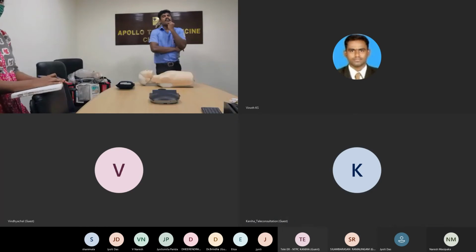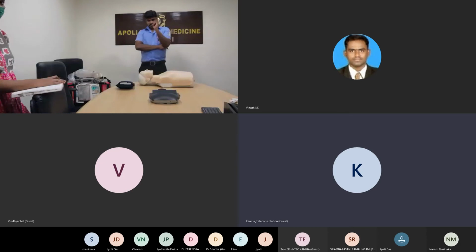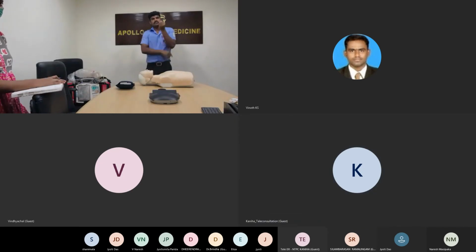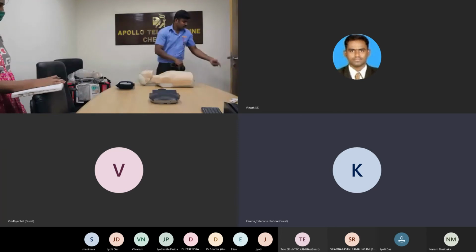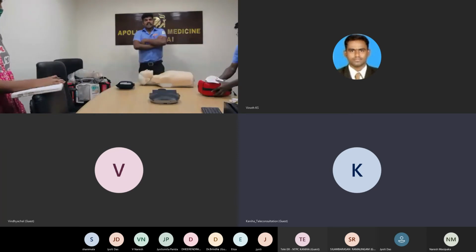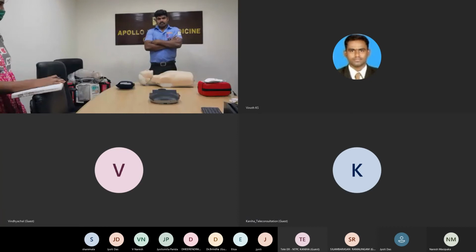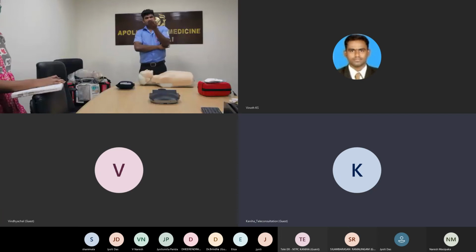So the first one is lack of blood supply to the heart, from blood clots or atherosclerosis or lipid formation. Next one is lack of oxygen supply to the heart, hypoxia. The third one is any electrical interruption to the heart, where the heart's electrical impulse is interrupted in the heart chambers or the SA node, some conductive systems.